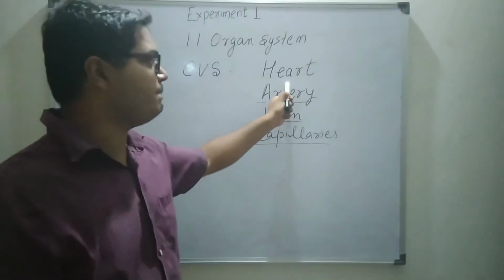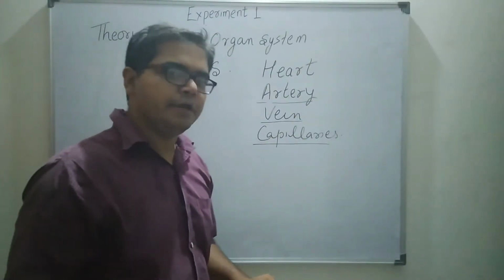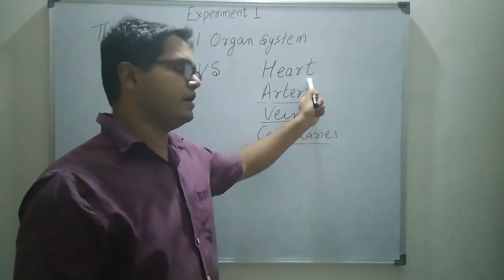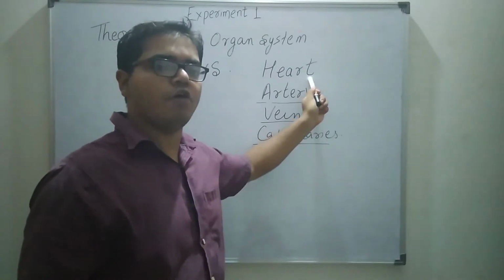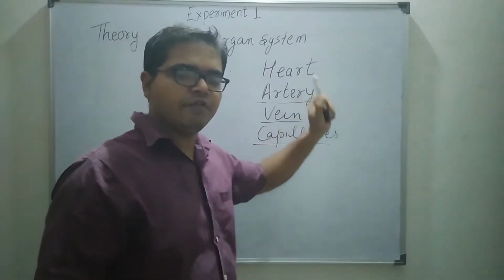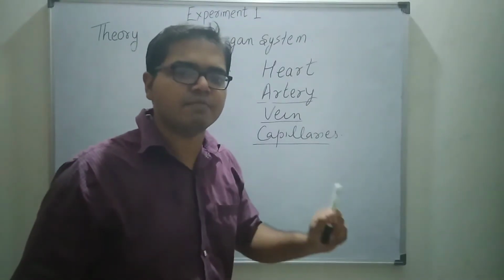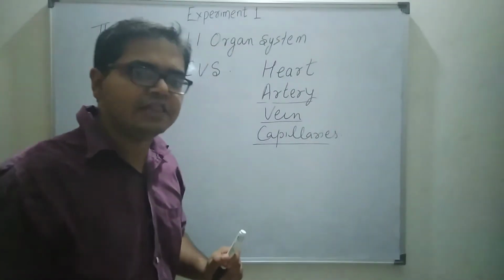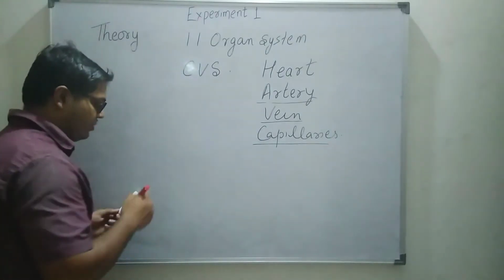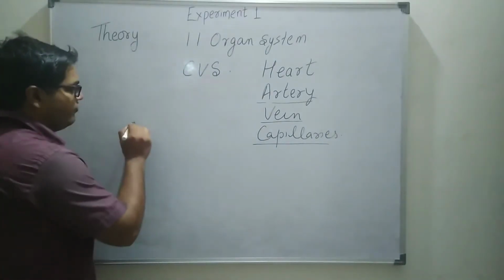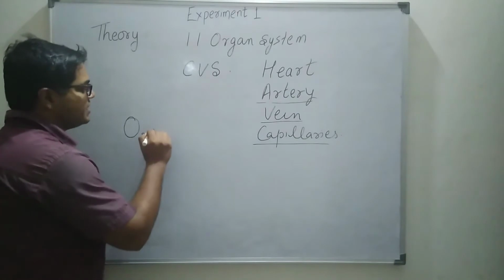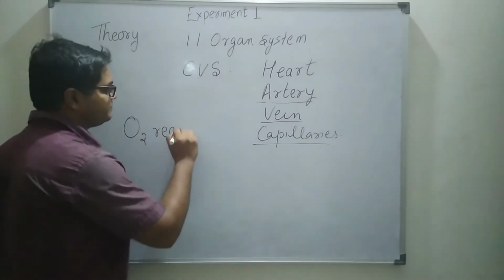Now heart is a pumping organ. It pumps oxygenated blood to different parts of our body. Therefore, one of the major functions of cardiovascular system is that it fulfills the oxygen requirement.